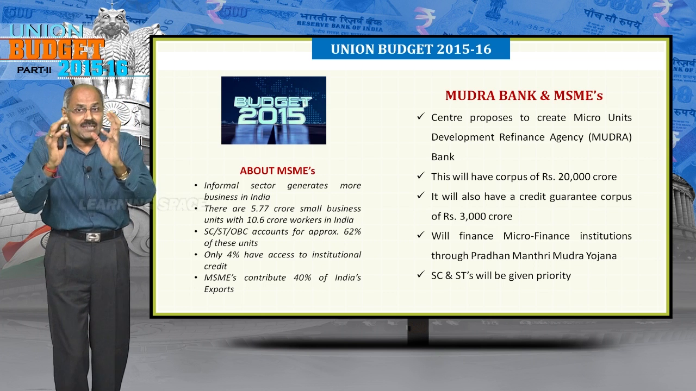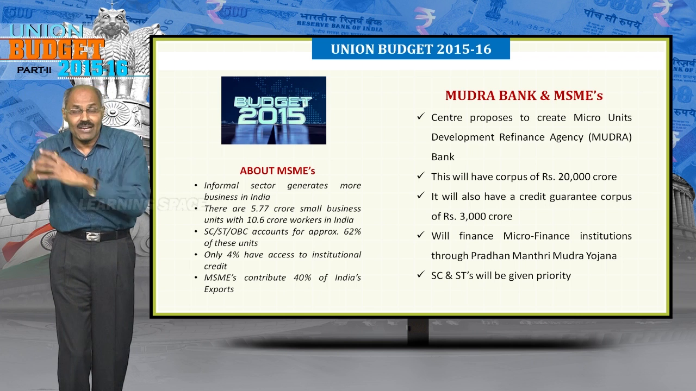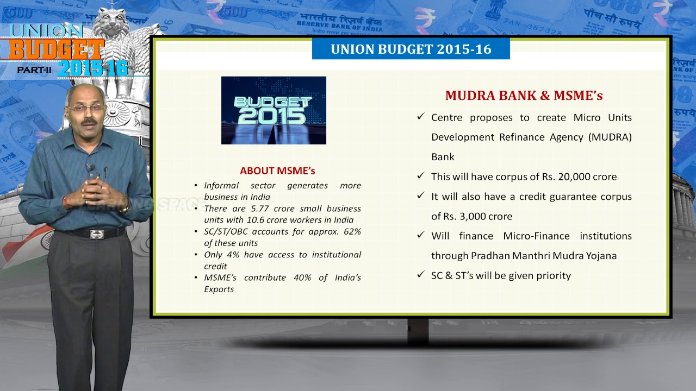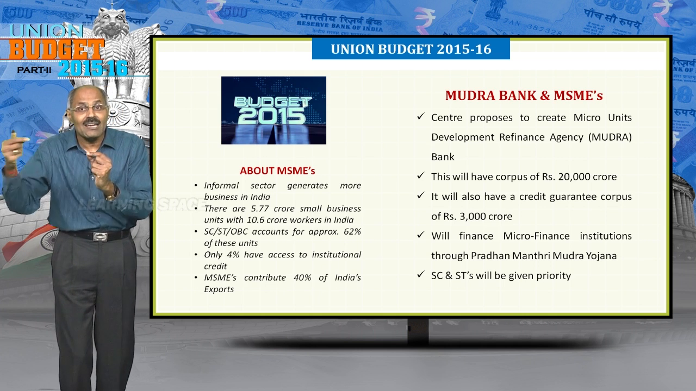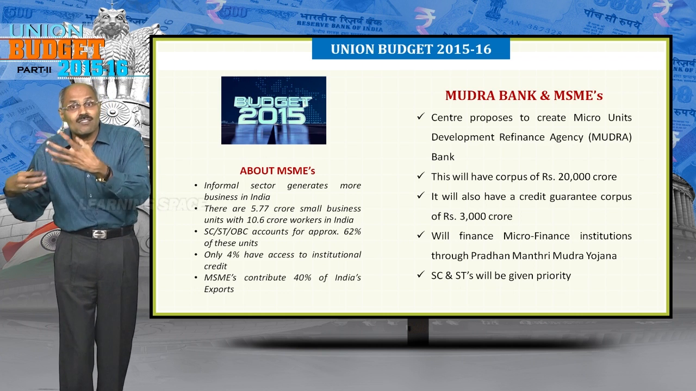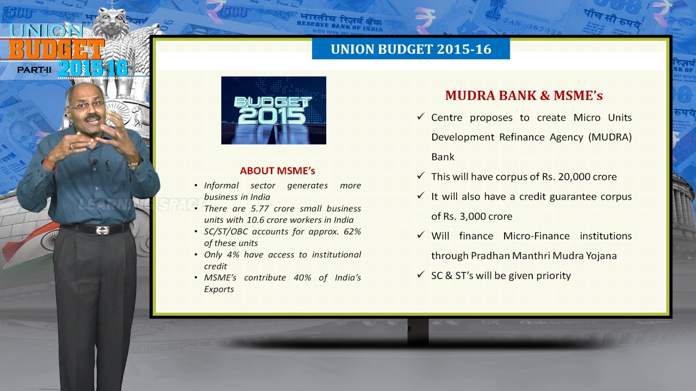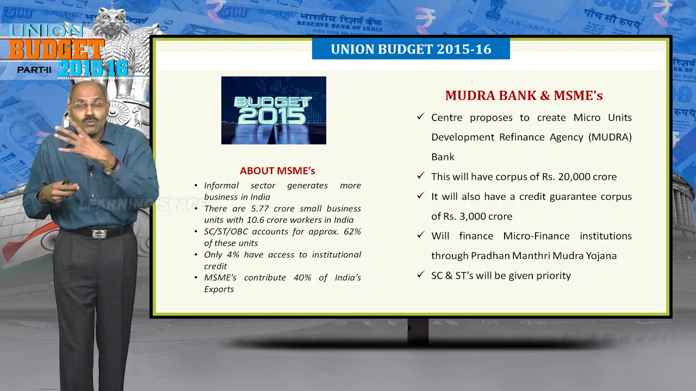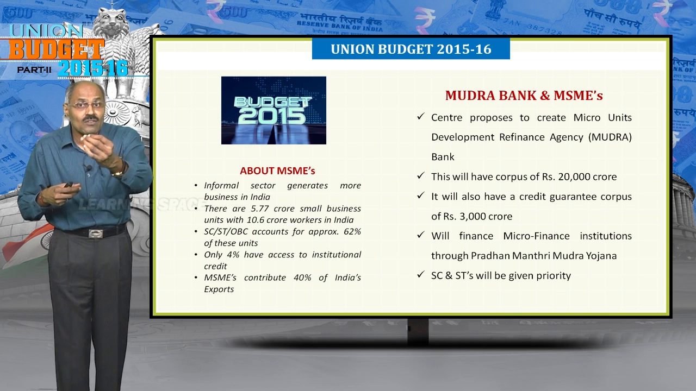Hardly 4% of them have access to bank loans or loan from organized financial system. Only 4% are able to access bank loan, because when they go to banks, normally they ask for collateral security which they are not able to give. That's why they are under the clutches of money lenders. They are unable to access organized financial system. So to take care of this anomaly, now this Mudra Bank was proposed in the budget. Mudra Bank is Microunits Development Refinance Agency with a corpus of 20,000 crore.